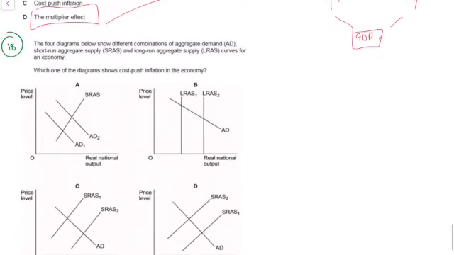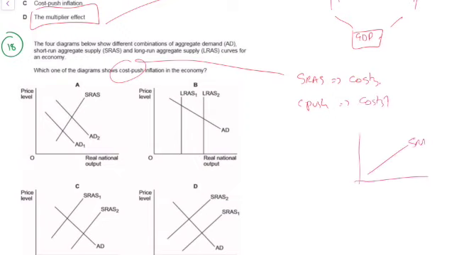Which of these shows cost push? So the short-run aggregate supply reflects costs in the economy. Cost push means that costs have increased. So what we're looking for is some sort of vertical shift in the short-run aggregate supply function, like that, showing that for a given level of GDP, firms have to charge a higher price. So it's that one, which is D.